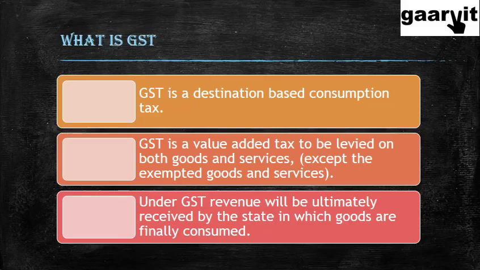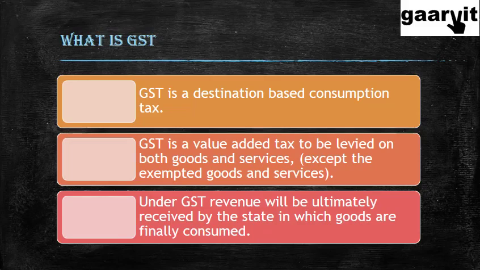Now, what is GST? GST is a destination-based consumption tax. Like we were talking about the interstate tax, where I gave you the example of goods originating from Gujarat and going to Uttar Pradesh, the tax was retained by Gujarat. So, I said it's an origin-based tax. But in this case, it's a destination-based tax, and the goods will be taxed in the final destination. It will go to the state of the final destination. And it's a consumption tax. It is taxation on consumption.